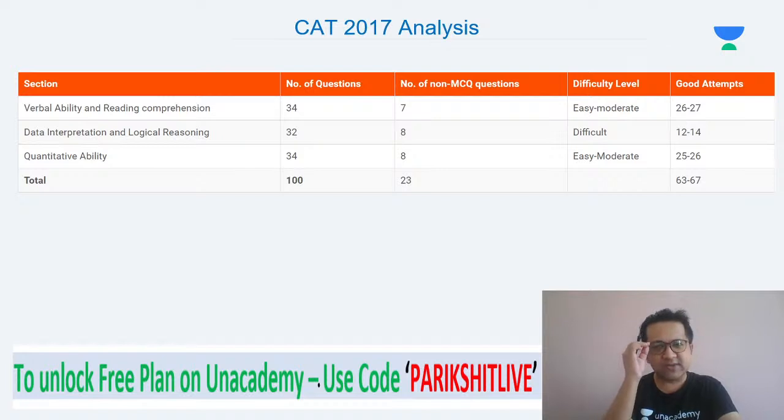Similarly, CAT 2017, look at the bottom right of your screen, that's the point where you got to focus. 63 to 67 was a good attempt, getting around 55 correct. Remember, very few students have 100% accuracy. So 63 to 67 total attempts, out of which 12 go wrong, you get around 50 to 53 or 55 correct. I would say 55 correct out of 65 is a very, very good number and will help you clear your cutoffs easily.